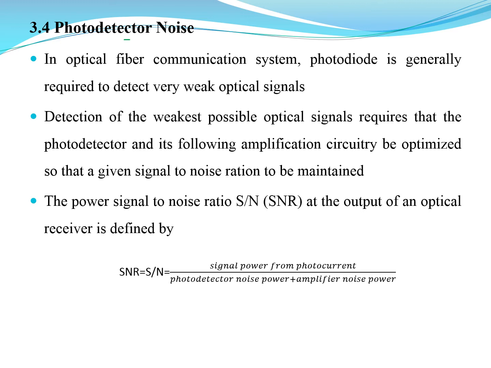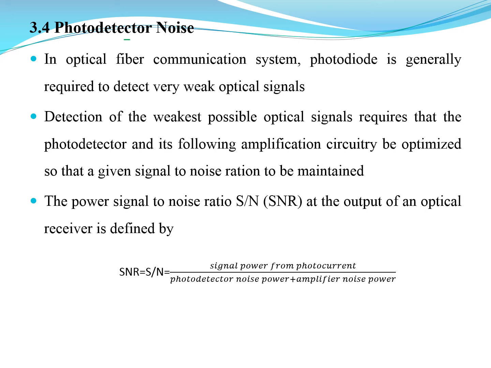That is a very important requirement of a photodetector. Detection of the weakest possible optical signals requires that the photodetector and its following amplification circuit be optimized so that a given signal to noise ratio is maintained.